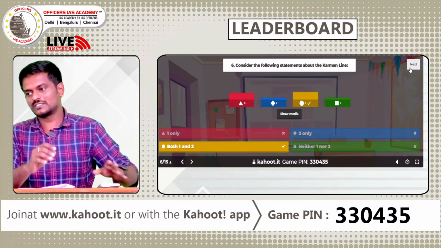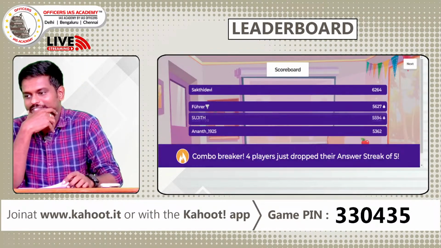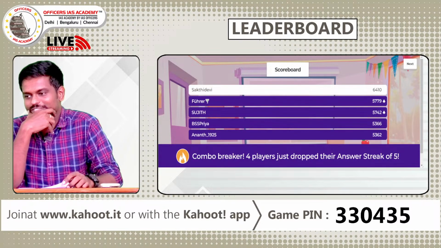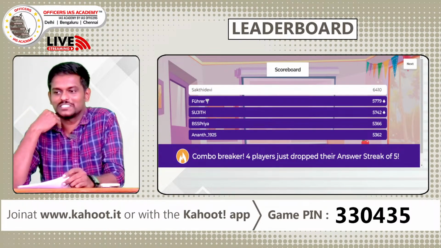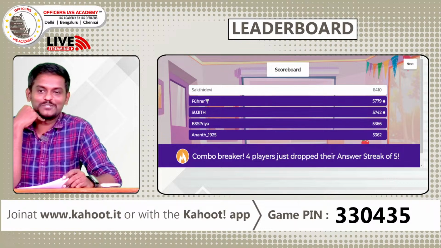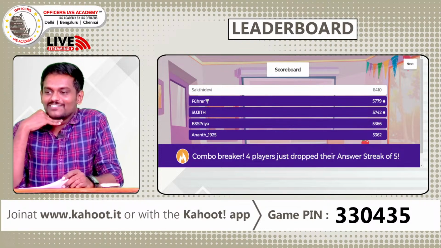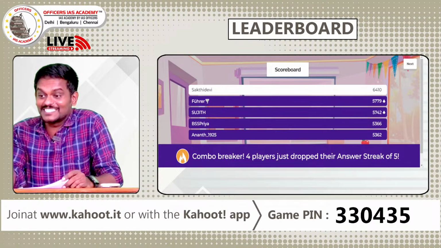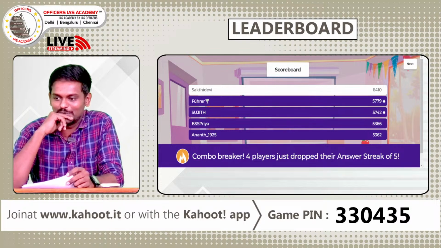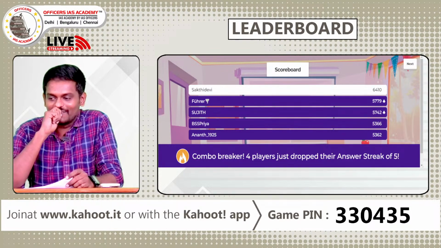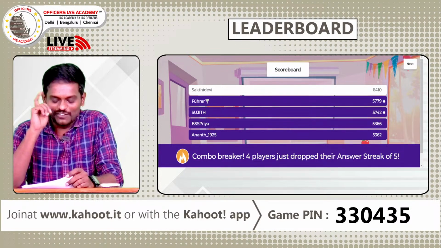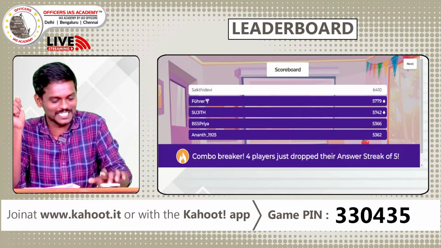Leaderboard shows, I'm sure it's going to have some changes. Good, Shakti Devi retains her first spot. In any double question only you can hit her. Otherwise, four, and Sujit is back. Good to see Sujit back. 4 players have dropped their answer streak of 5. So that was a game changer.